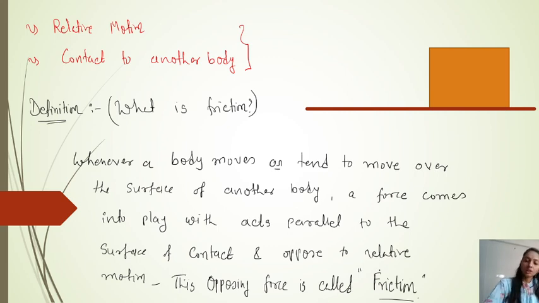Okay, nothing more we can say here, consider the image, right? So we can say this is a block, right? And I slide, push this block. Pushing a block, what happened?